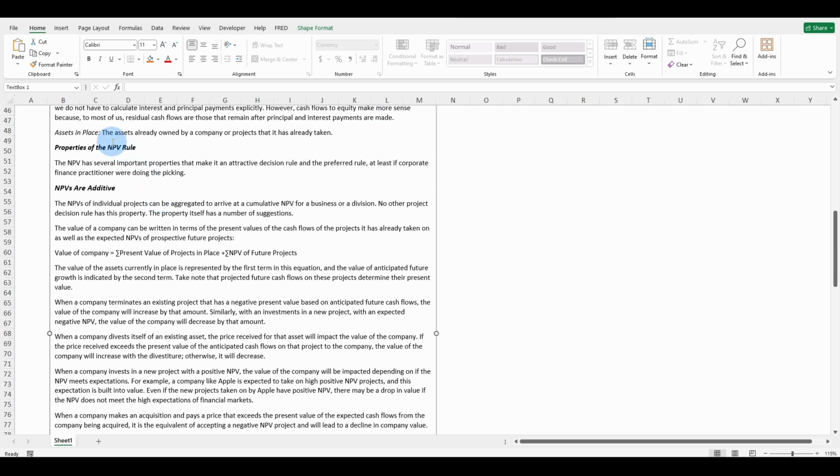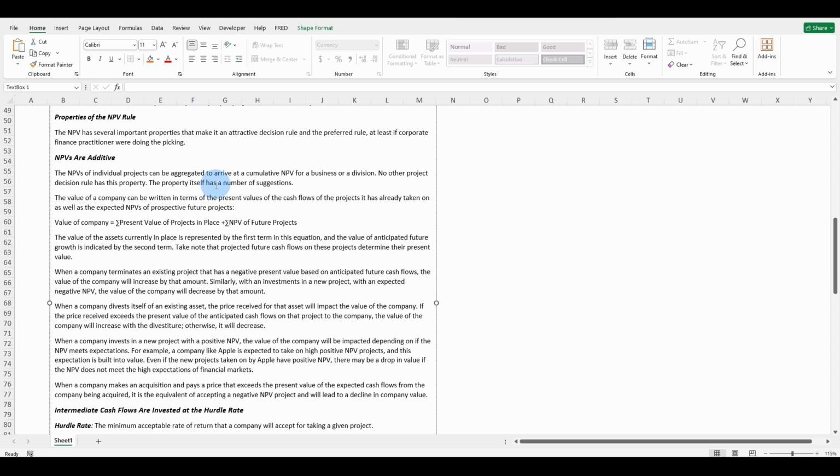Assets in place, the assets already owned by a company, or projects that are already taken. Properties of the net present value. The net present value has several important properties that make it an attractive decision rule and the preferred rule, at least if corporate finance practitioners were doing the picking.